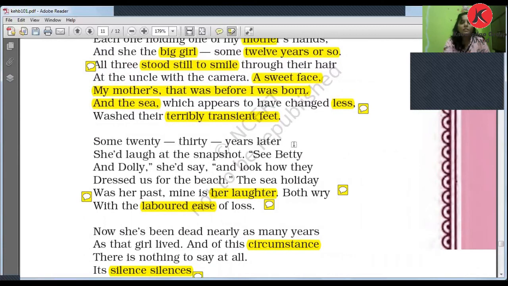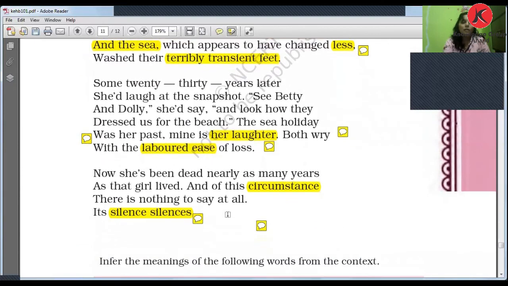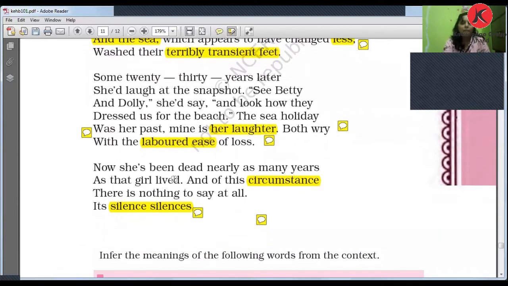"Some 20-30 years later, would laugh at the snapshots", with no punctuation mark, so here is also enjambment. And Dolly, she would say, "look how they dressed up for the beach." The sea holiday was not fast, right? So enjambment is used fully here as well. "Now she has been dead nearly as many years, and that girl lived, and of these circumstances." So that enjambment was also there.